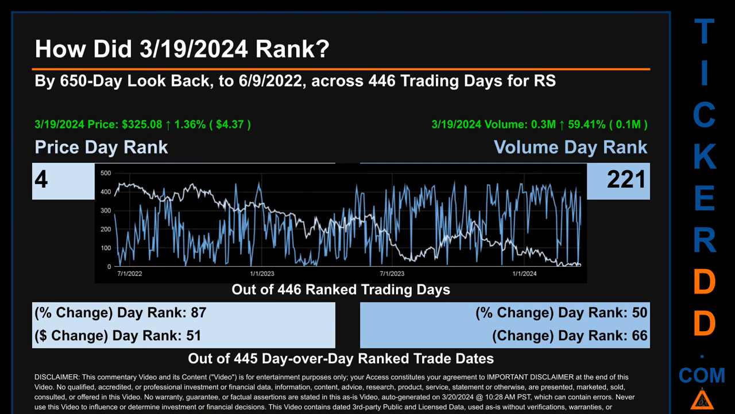The price's day-over-day percentage change, jumping 1.36% on March 19, 2024, had a day rank of 87 while its dollar difference of $4.37 had a rank of 51 when compared day over day across 445 trading days. Volume's percentage change and difference were ranked respectively at 50 and 66.